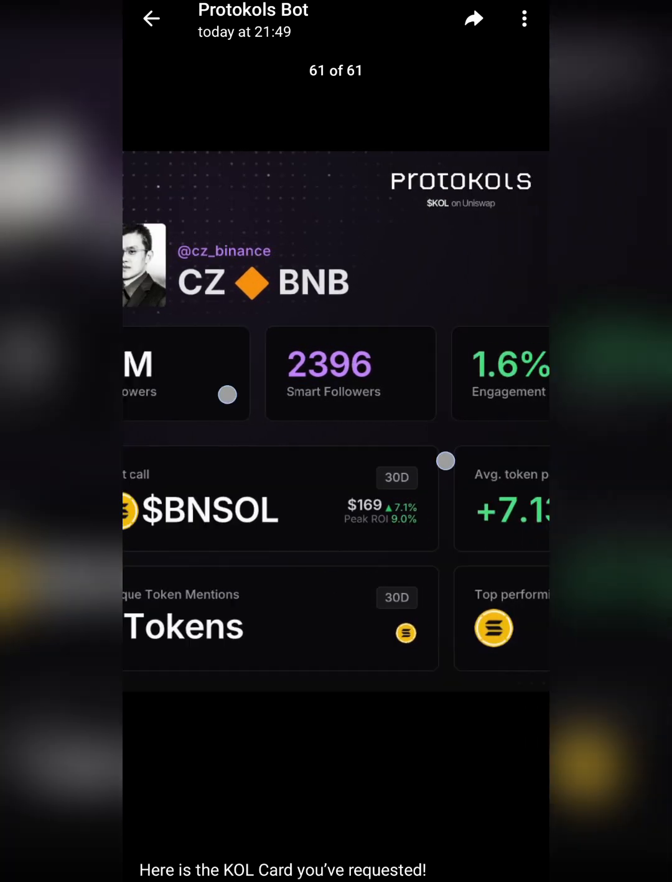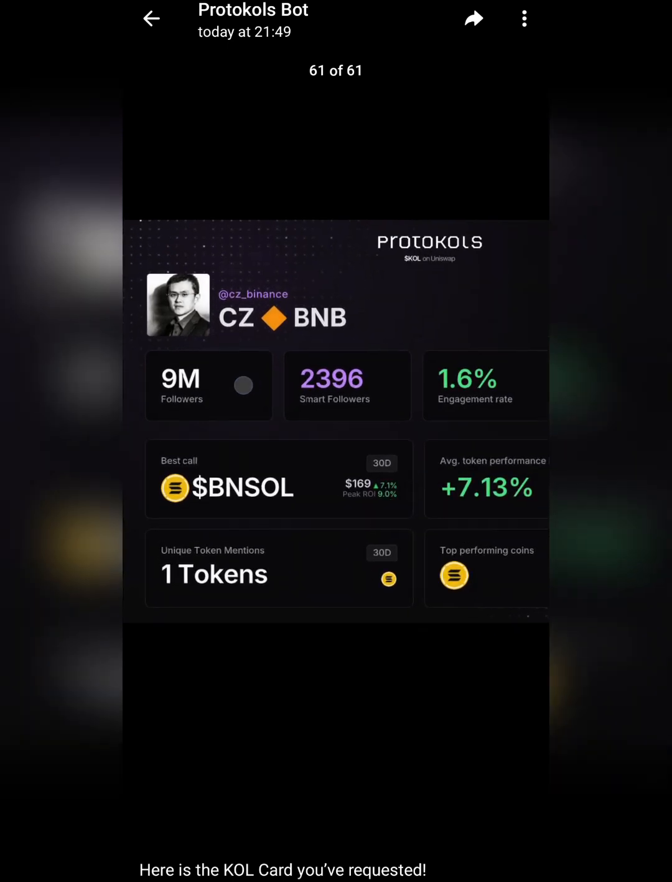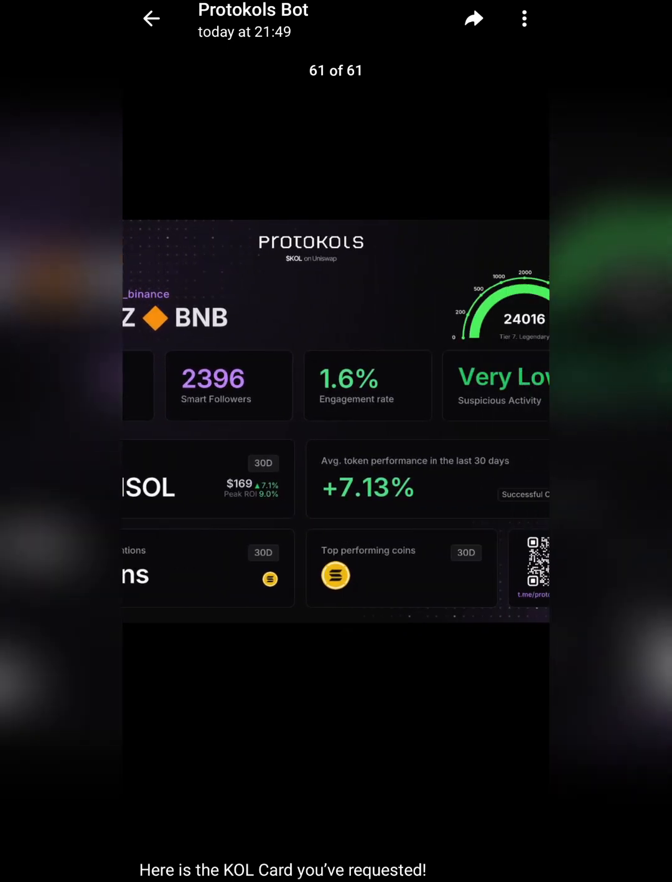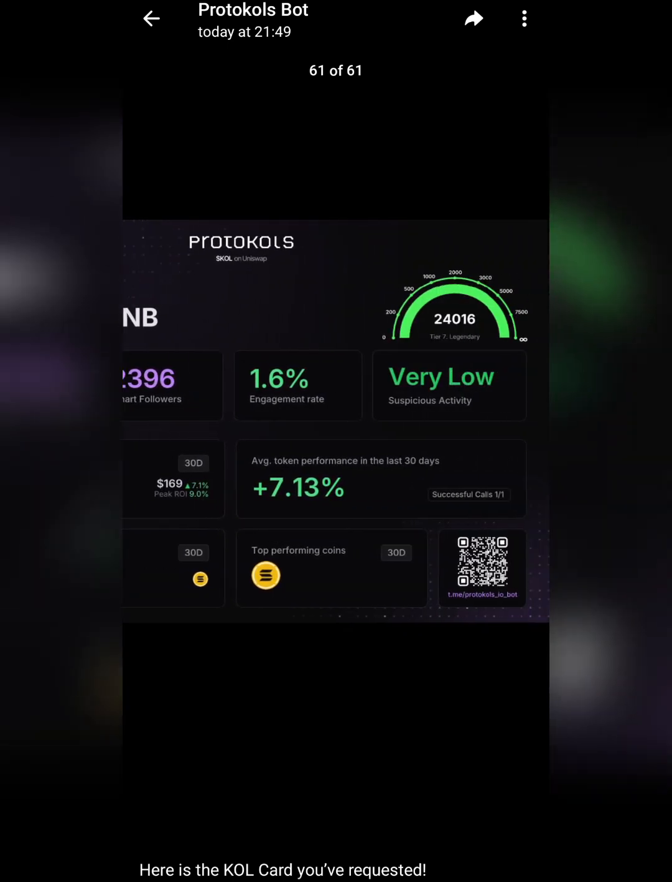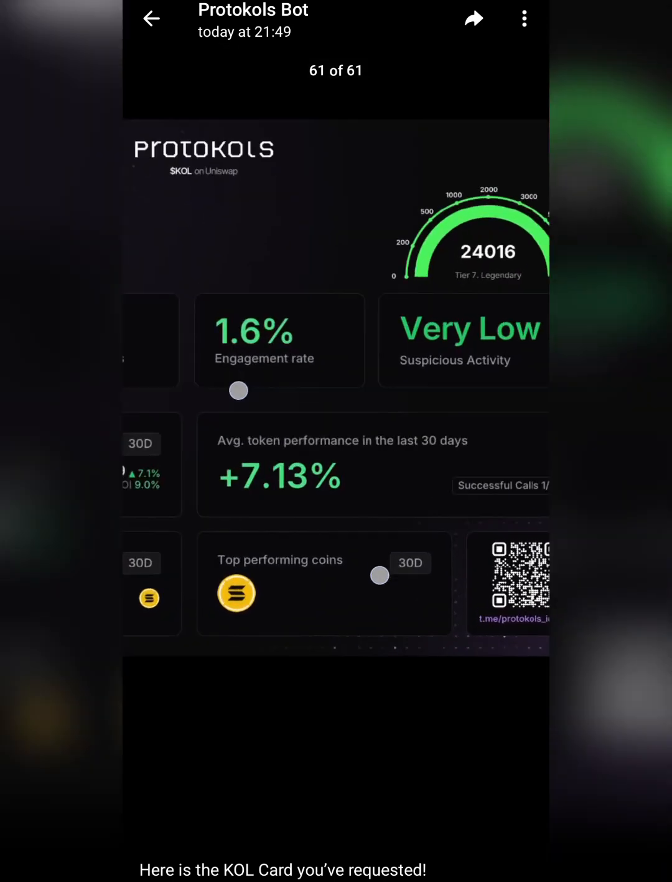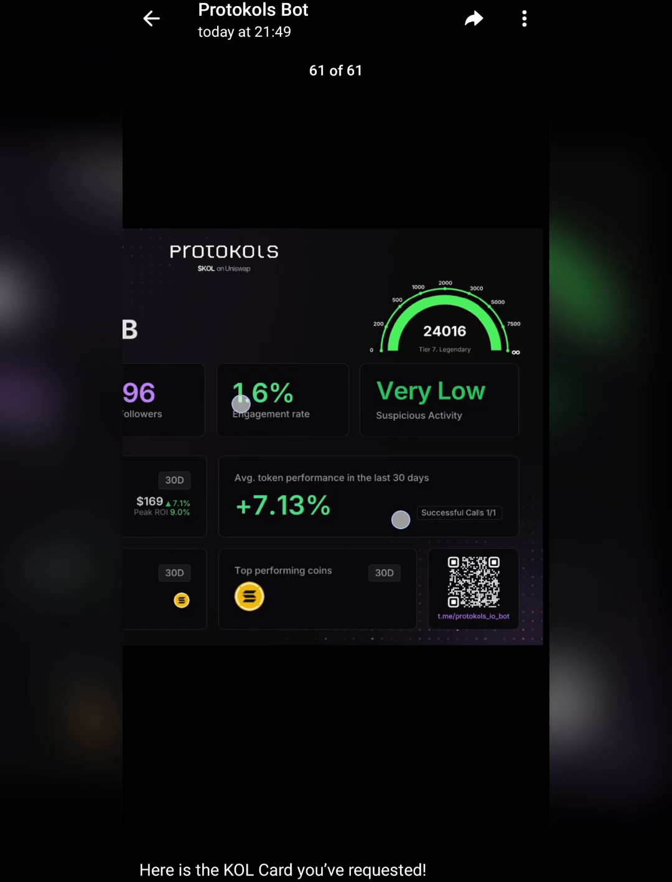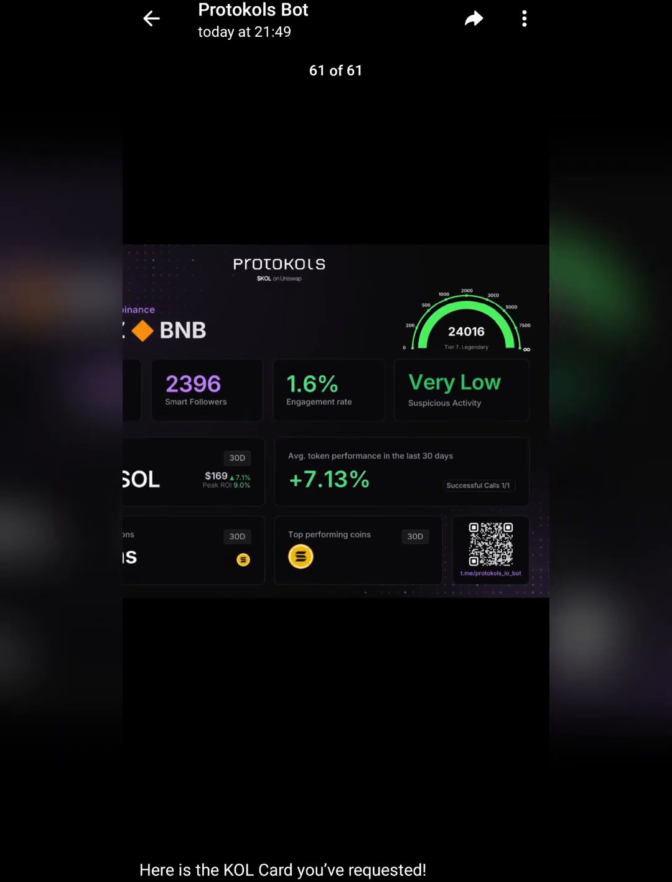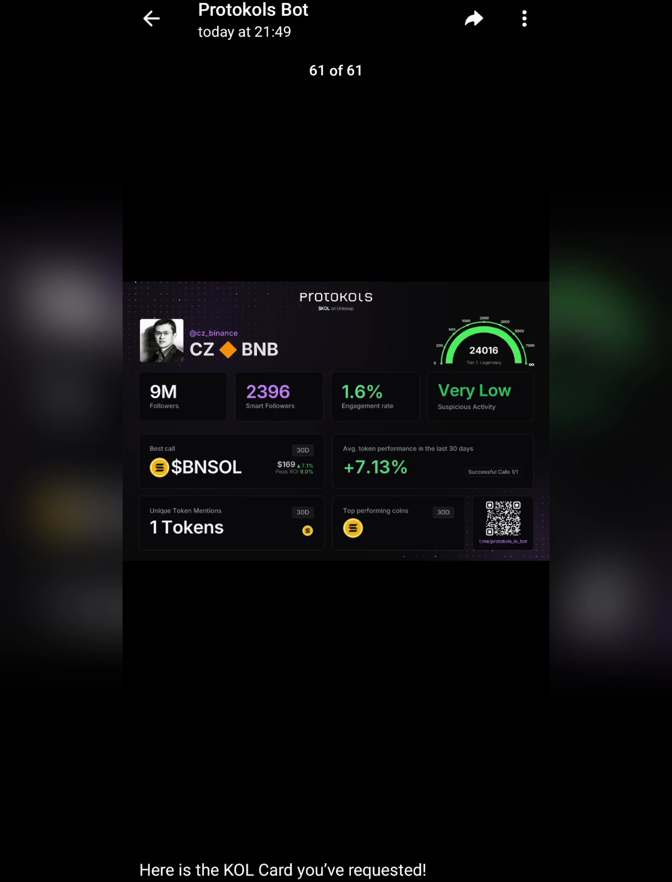So this is the percentage. It shows that this token he mentioned, unique mention one, has gained over 77% in the last 30 days. So it's a successful call. We'll be looking at other examples too. Top performing coins with just one token. So this is just for Binance CZ.